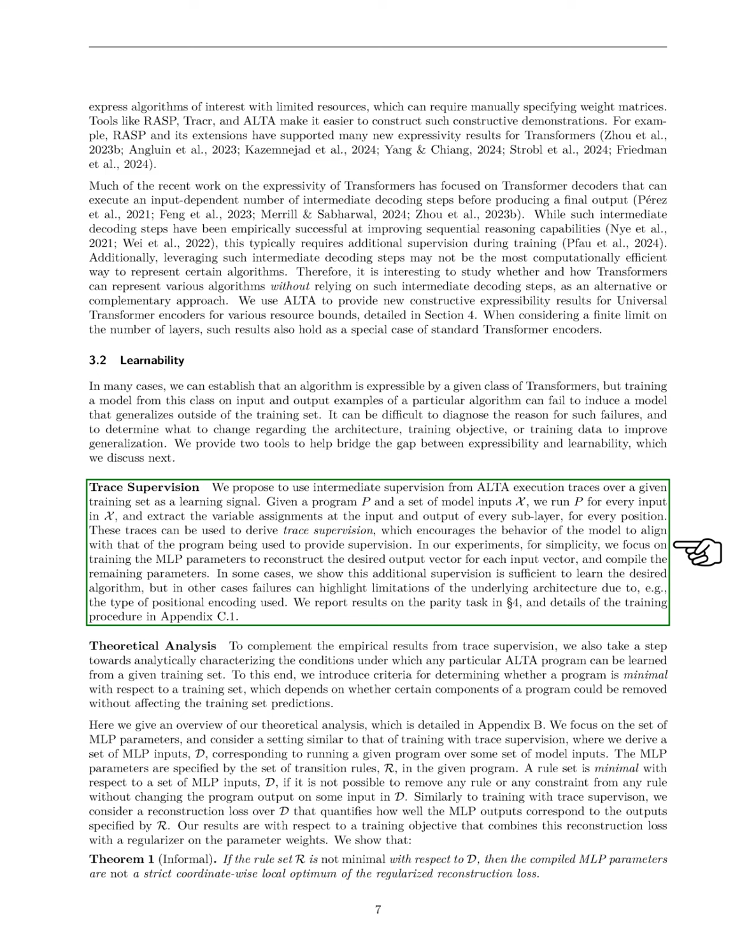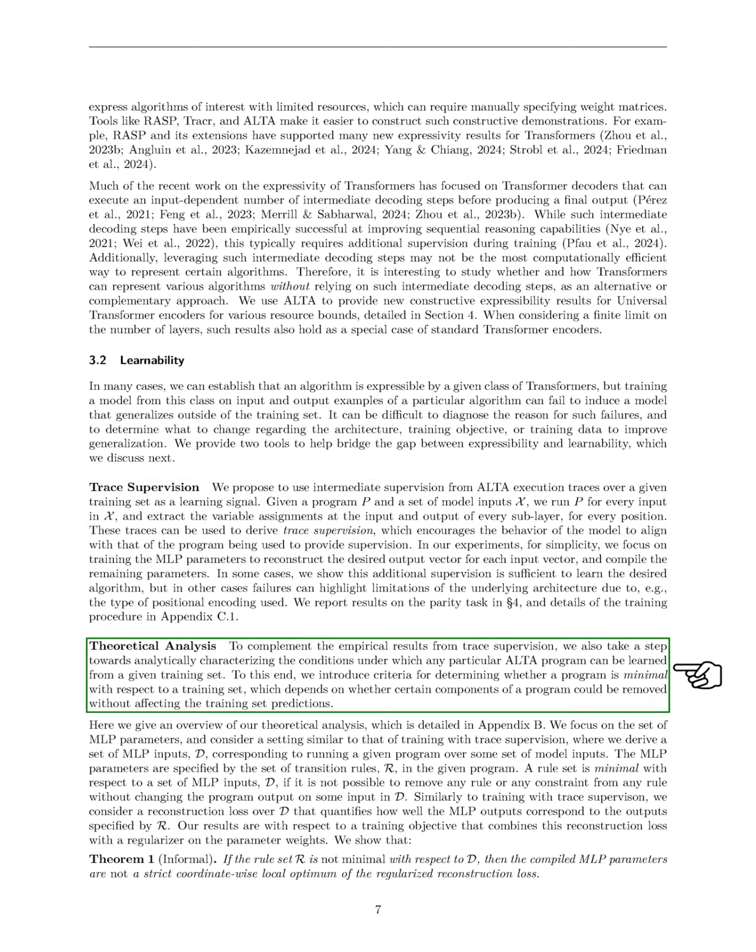In our experiments, we focus on training the MLP parameters to recreate the desired output for each input, while compiling the other parameters. We find that this additional supervision can sometimes enable the model to learn the desired algorithm, but in other cases, it reveals limitations in the architecture, such as the type of positional encoding used. We present results on the parity task and details of our training process in the appendix.